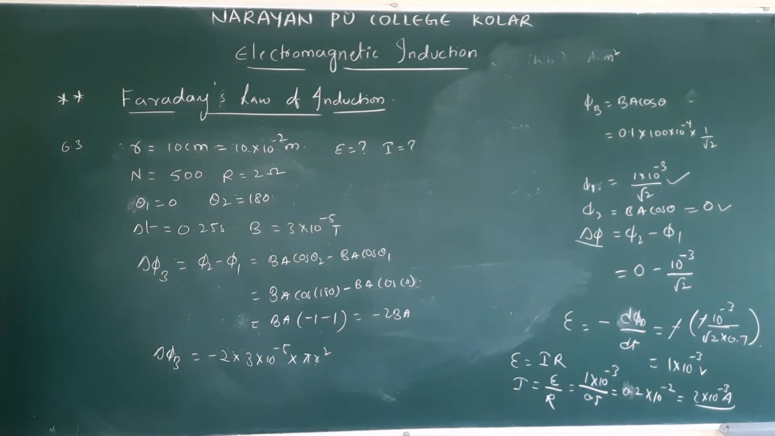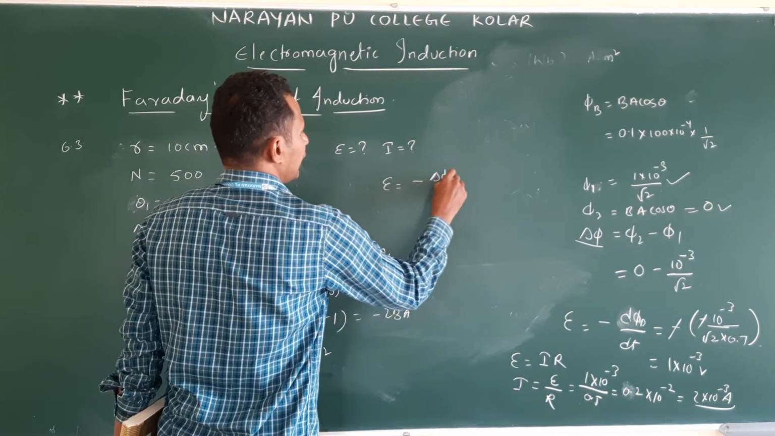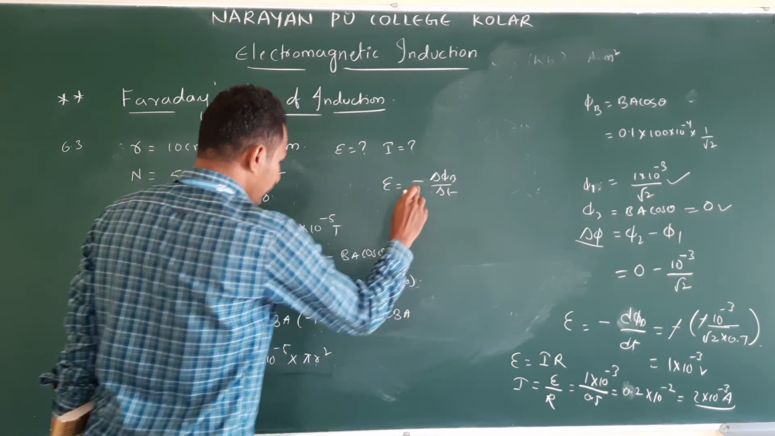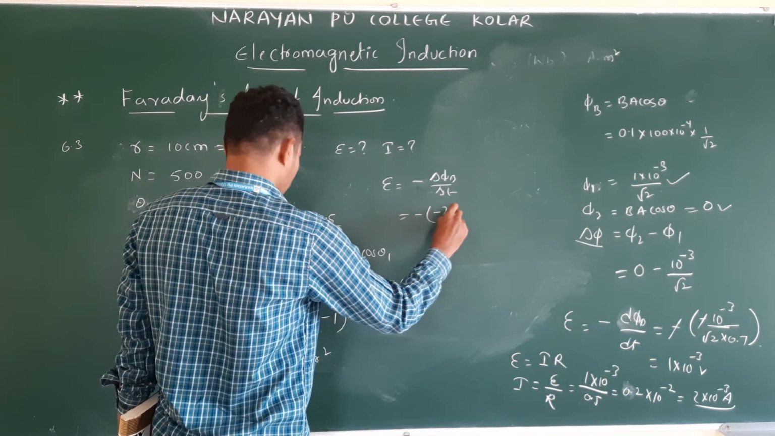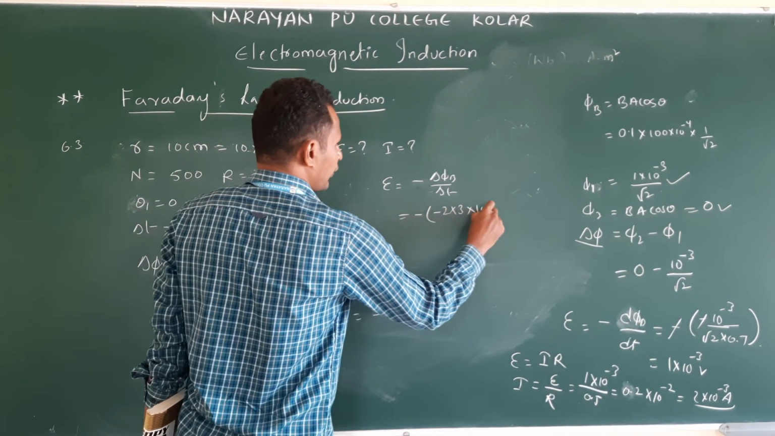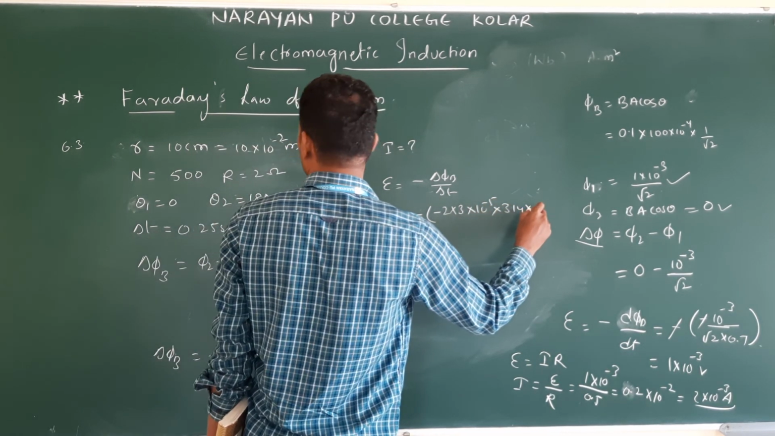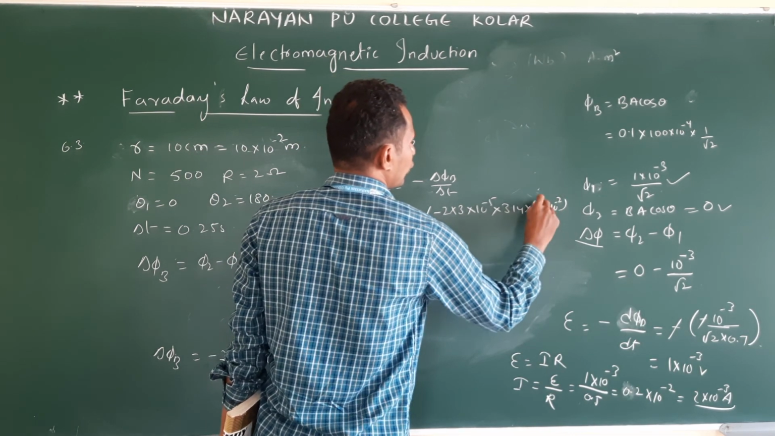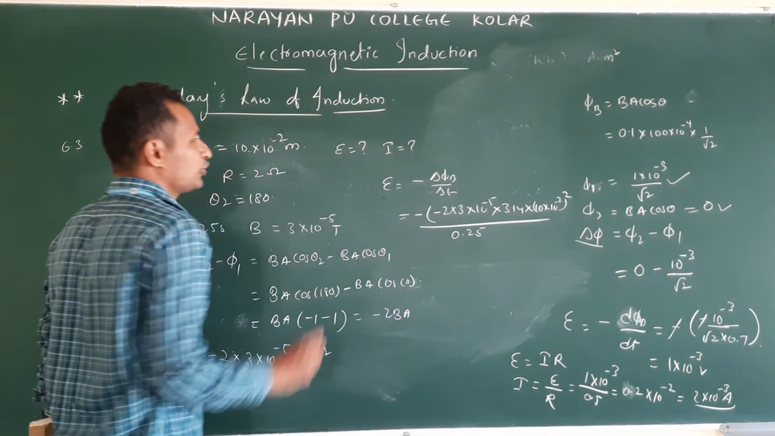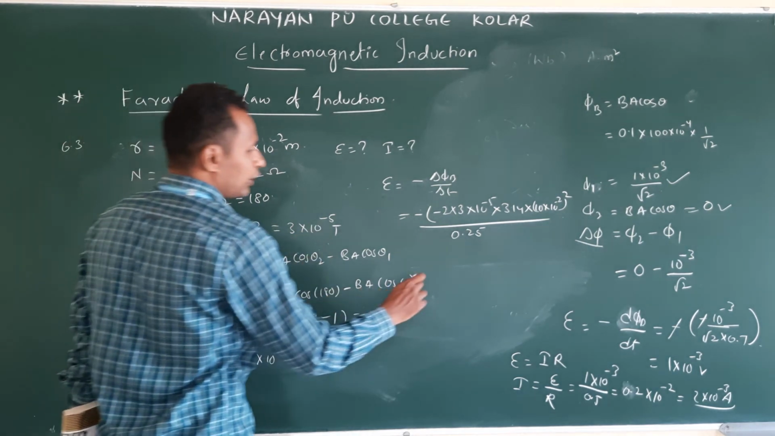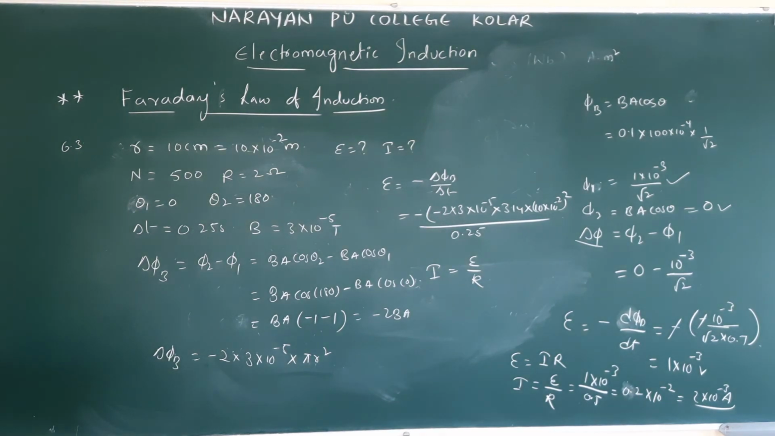Clear? Now substitute this value in the formula. What is the formula? E is equal to minus delta phi B by delta t. This minus and this minus cancel. We will get E as minus 2 into 3 into 10 power minus 5 into 3.14 into r, which is 10 into 10 power minus 2, whole square, by what is delta t? 0.25. Substitute, you will get E. Once you get E, how do you get I? I is equal to E by R. Already calculated in the textbook.